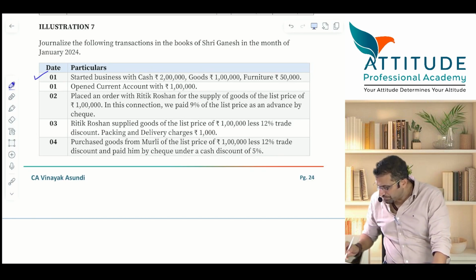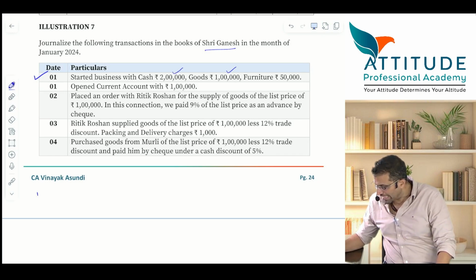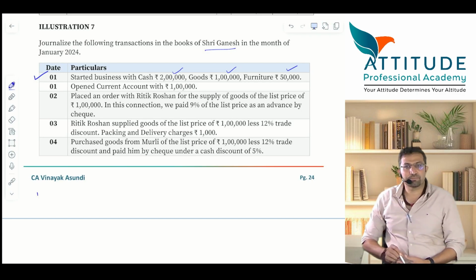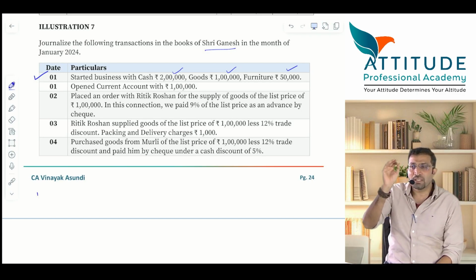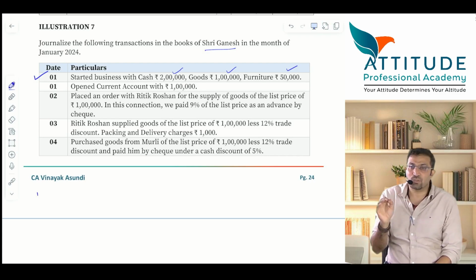Question number 1. Date 1. Journalize the following transactions in the books of Sri Ganesh in the month of January. Started business with cash 2 lakhs, goods 1 lakh, furniture 50,000. Now hear it carefully. They have said started business with cash. So who started the business?